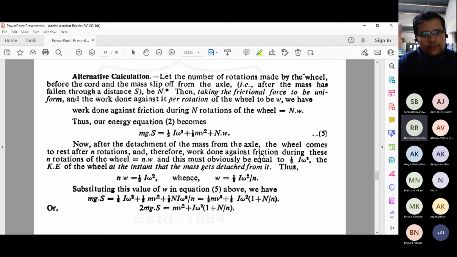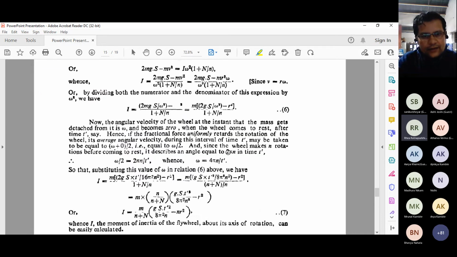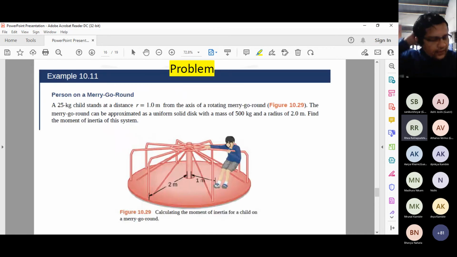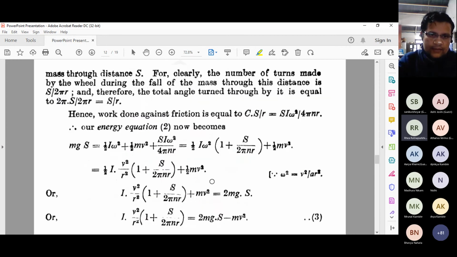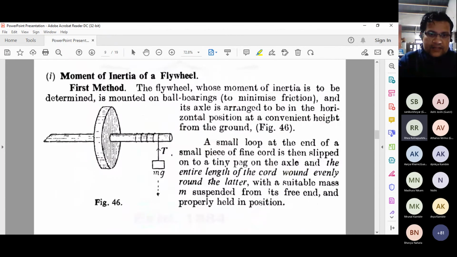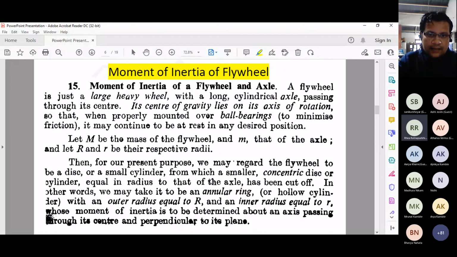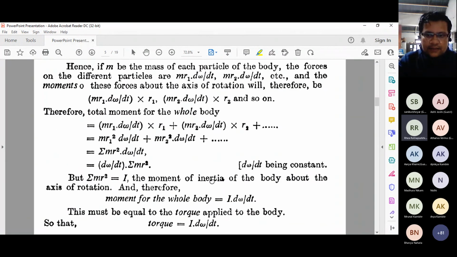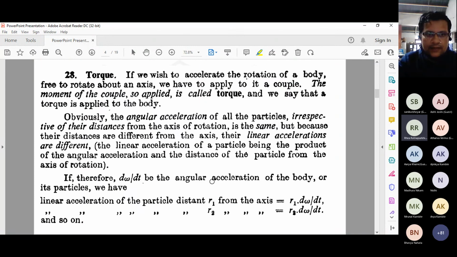So here I'm talking about alternative calculations and all those things, but hope you understand the system we are going to study. This is the flywheel expression I discussed today, and yesterday also we discussed it. It's just like a summary of the lecture. Two lectures are like that.